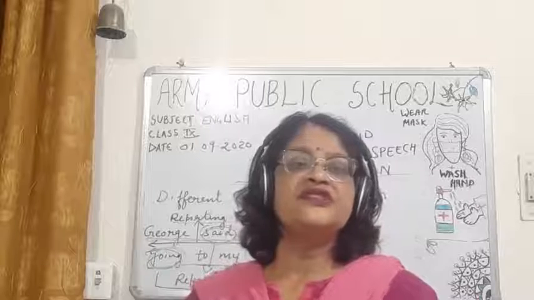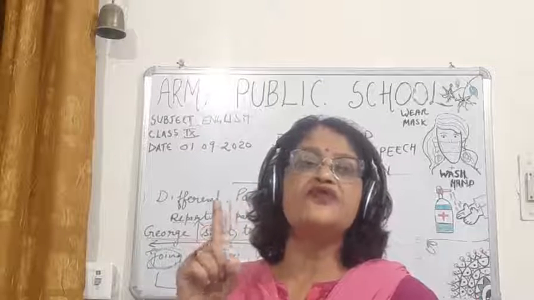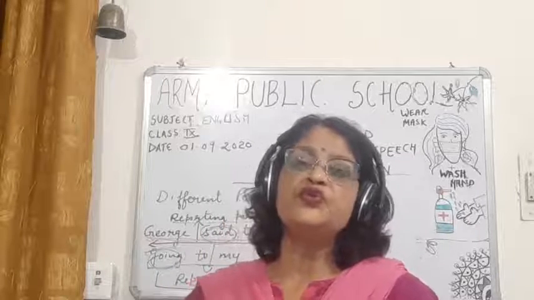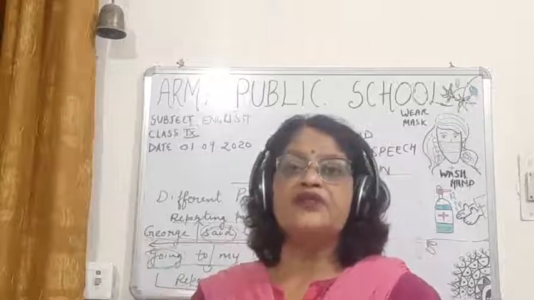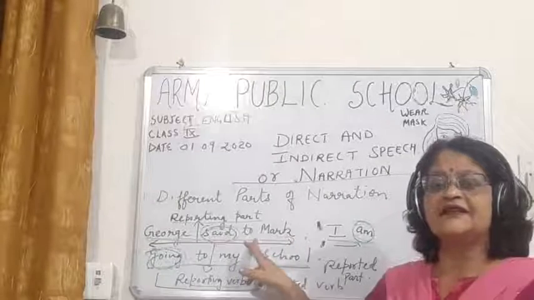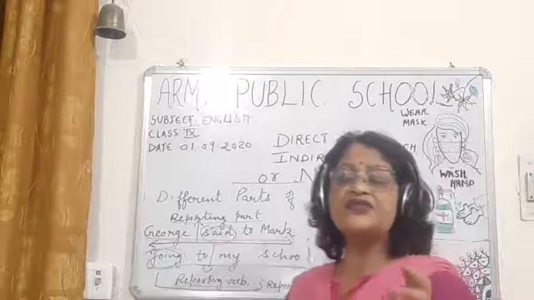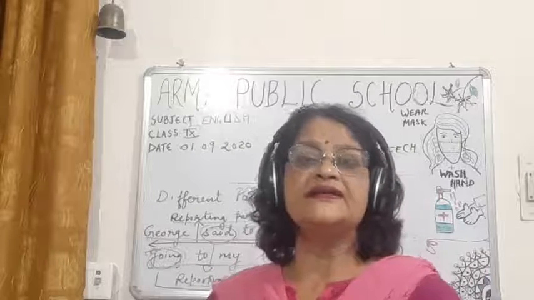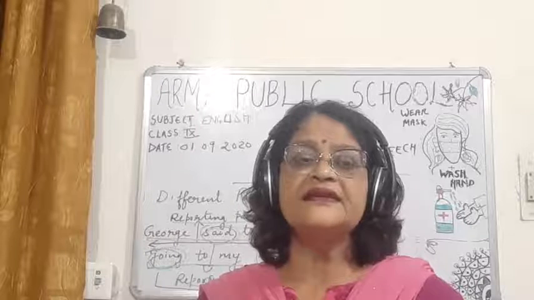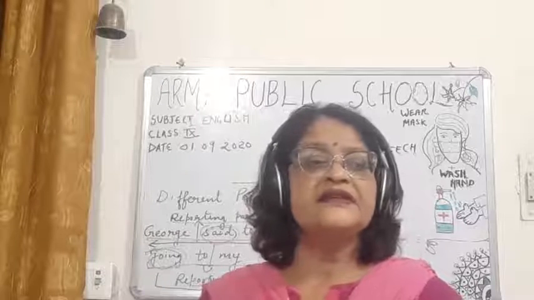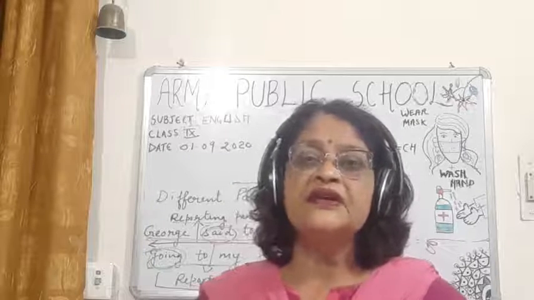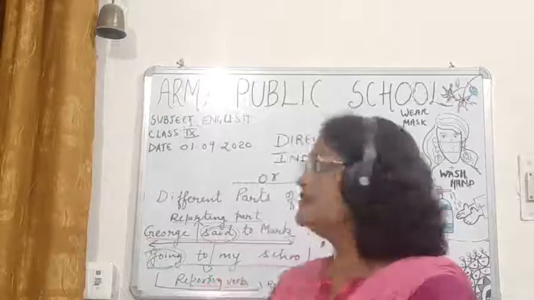So when you have to change, children, this is rule number 1. When you have to change from direct to indirect speech, the first thing you have to do is see the reporting verb. What is the reporting verb in this sentence? In this sentence, the reporting verb is said. Now children, the second most important thing is to see which tense said is in: present tense like say, future tense like will say, or past tense, like it is written here.